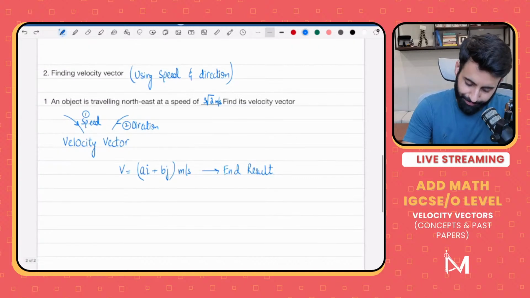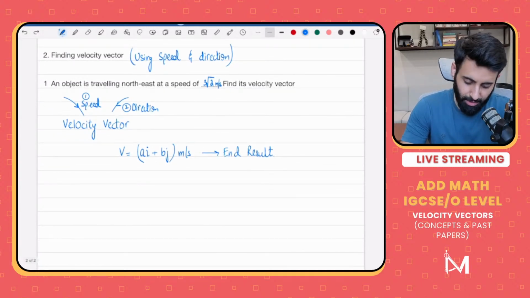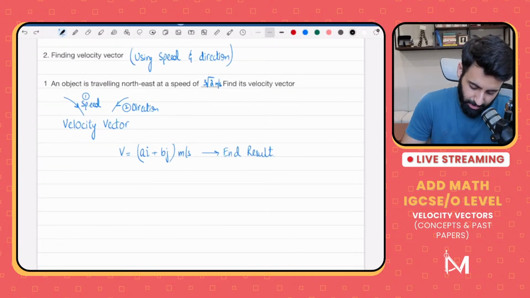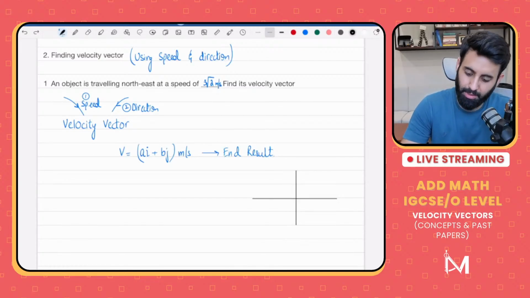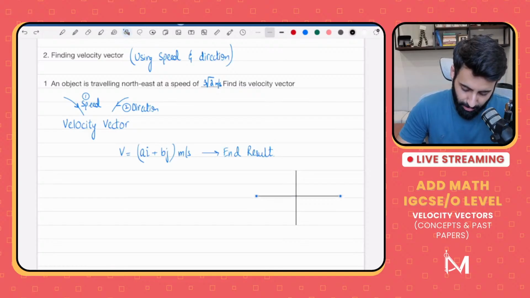Let's have a look. First of all, what's northeast? Northeast means exactly in between north and east. Northeast does not mean somewhere in between north and east. Northeast means exactly in between north and east.